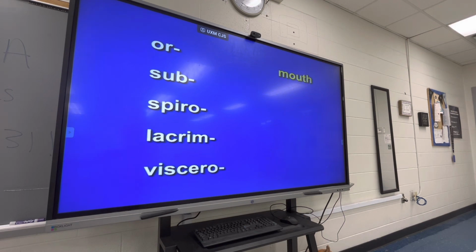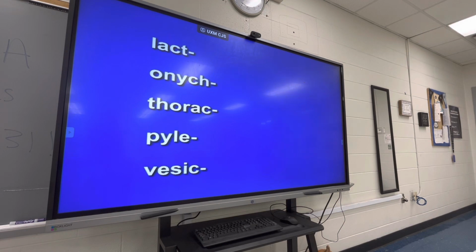Submarine, under. Spiral, sparrow, coils, coil. Lacrim, lake rim, tear. Visceral, viceroy, organ. Lact, lacquer, milk.